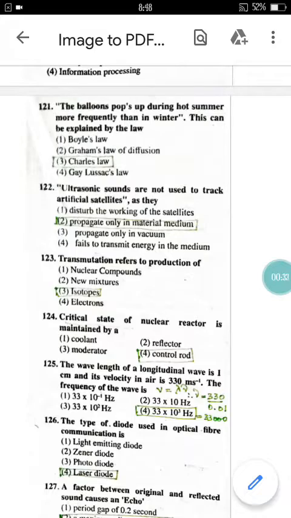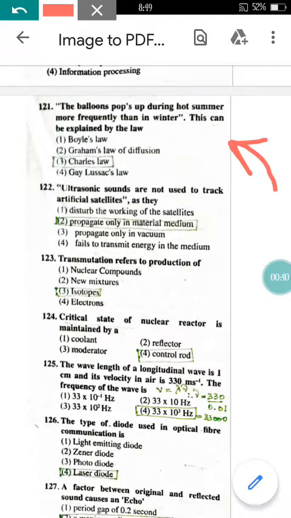Now let me start with question number 121 of the science paper. In question number 121, the balloon pops up during hot summer more frequently than in winter. This can be explained by the law. As we know, in summer we have more temperature, more heat. Because of more heat, the pressure inside the balloon also increases, so it frequently pops. The one who has given this statement or example is the Charles law. So option 3 will be correct here.